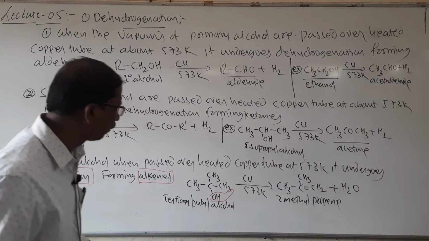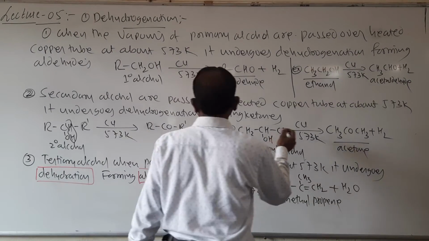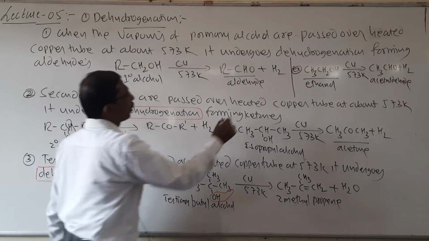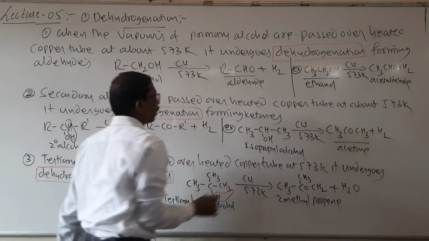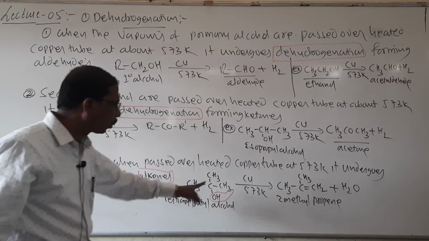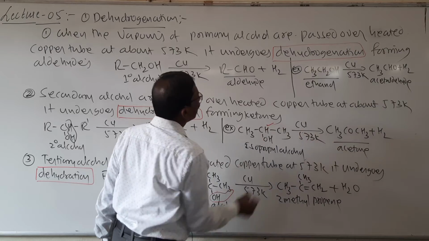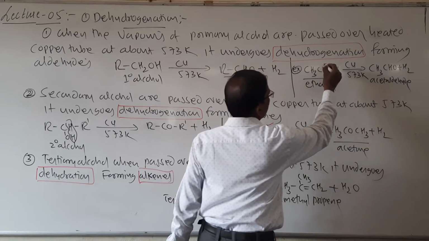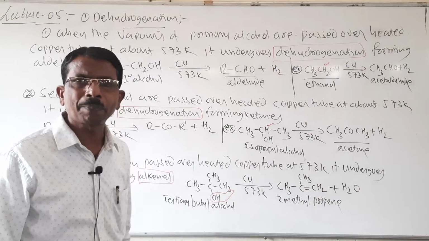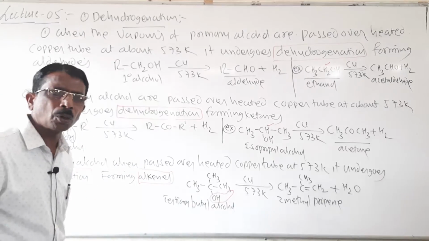Look here students, what is the difference here? Here the primary and secondary alcohols undergo dehydrogenation, but here the tertiary alcohol undergoes dehydration. Why? Look here, this one contains one hydrogen atom, and this contains 2 hydrogen atoms, but here it does not contain tertiary hydrogen atom. So tertiary alcohol does not undergo dehydrogenation.